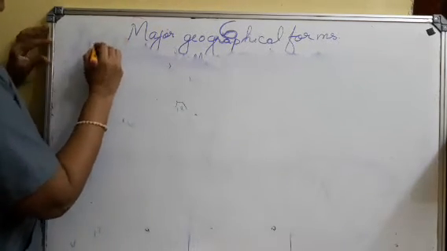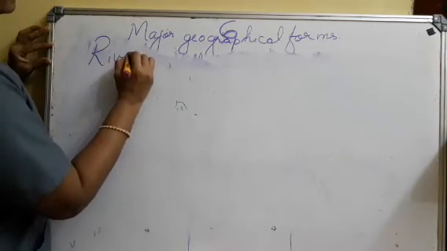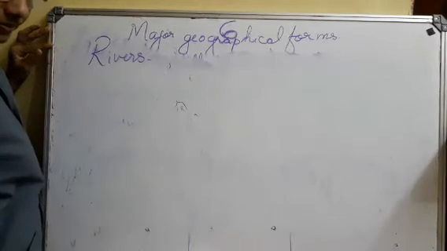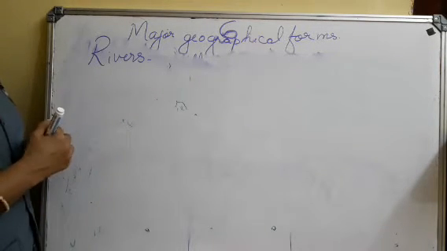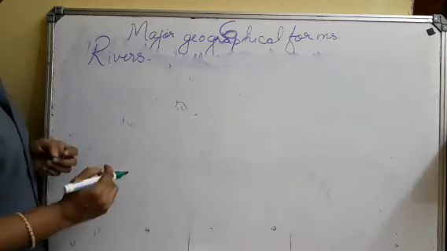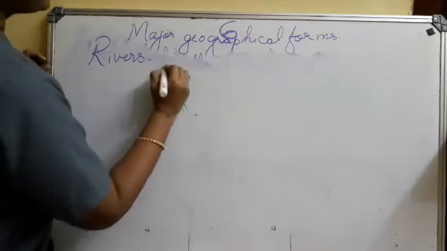Now the next point is rivers. A large body of water that flows continuously from high land to low land is called a river.